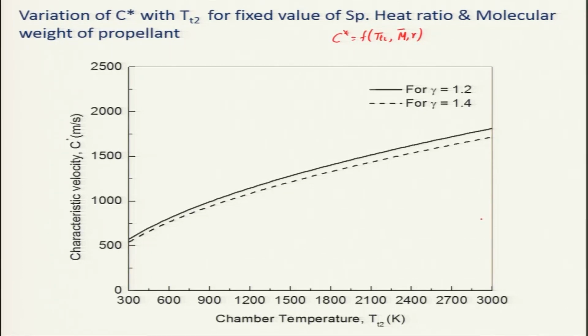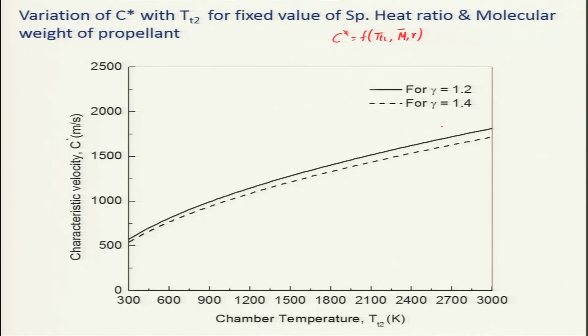However, I told you there is a limitation. One cannot really go beyond 3500 Kelvin because dissociation of species will occur, and then the temperature can come down. The other thing is that heat losses will be much higher, because of the material one has to use, and management of the cooling of the combustion chamber and the rocket nozzle will be difficult. Besides this, the thrust chamber is subjected to high pressure and high temperature, therefore the material is also one constraint.